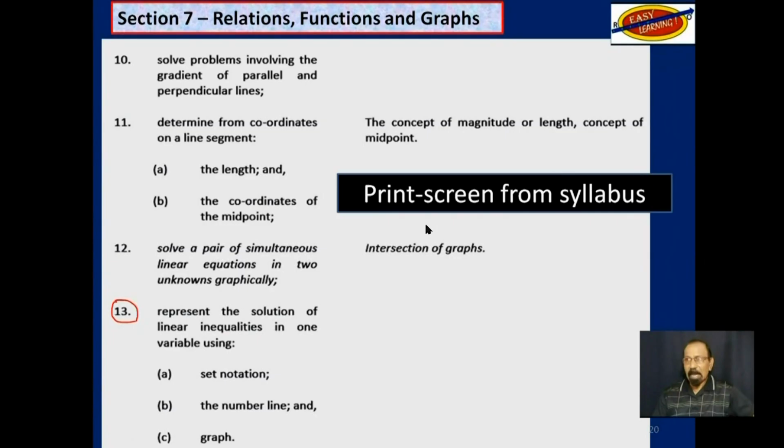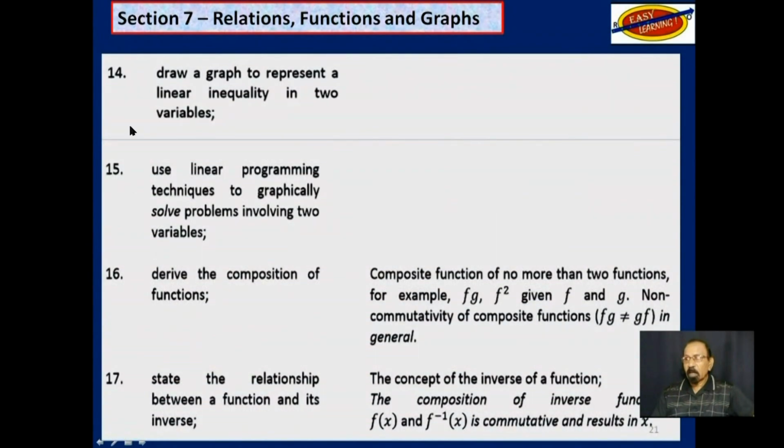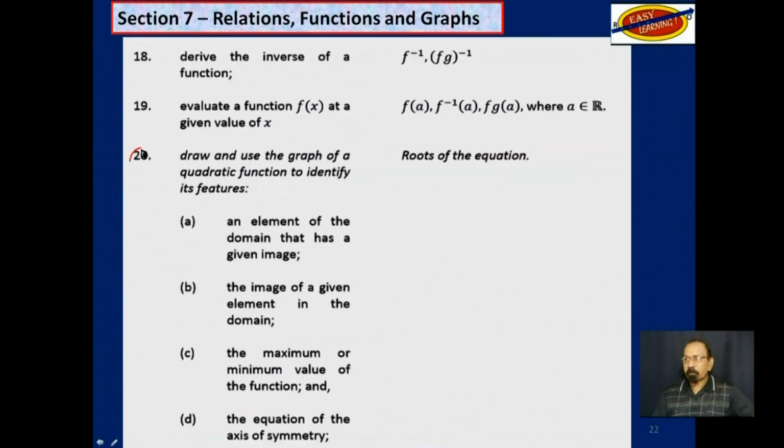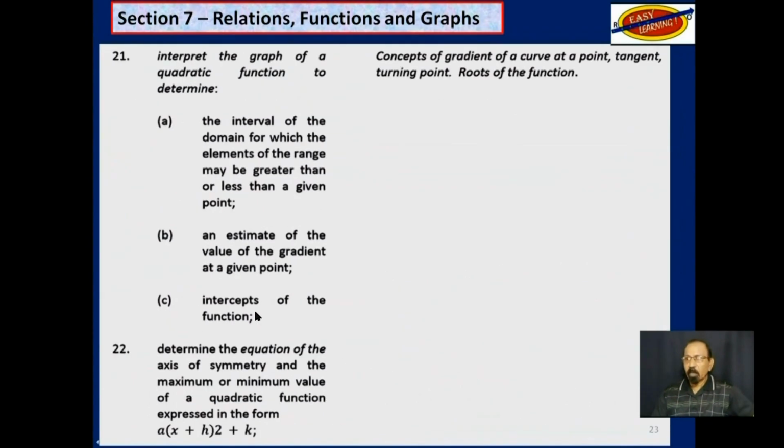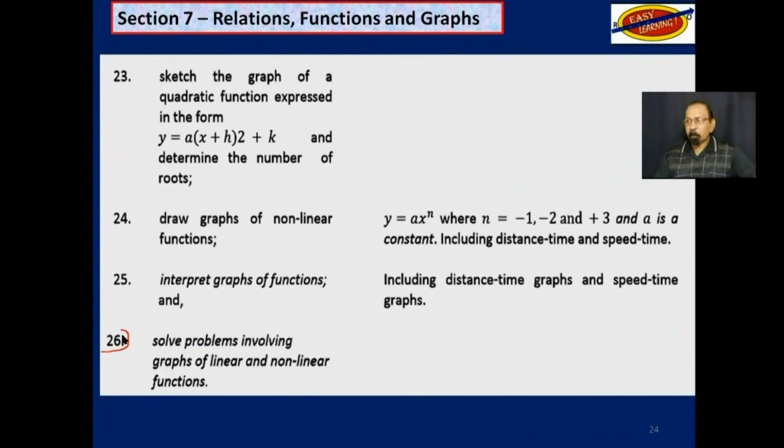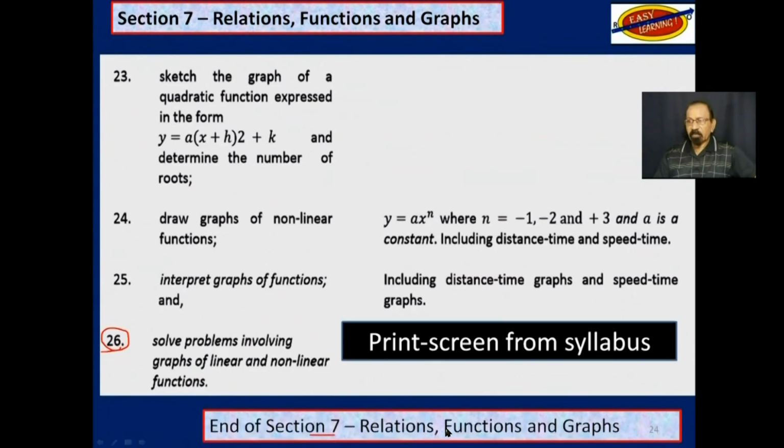Print screen again, as it appears in your syllabus. This is up to objective 17, up to objective 20, then 22, and finally up to objective 26, which brings us to the end of section 7, Relations, Functions, and Graphs.